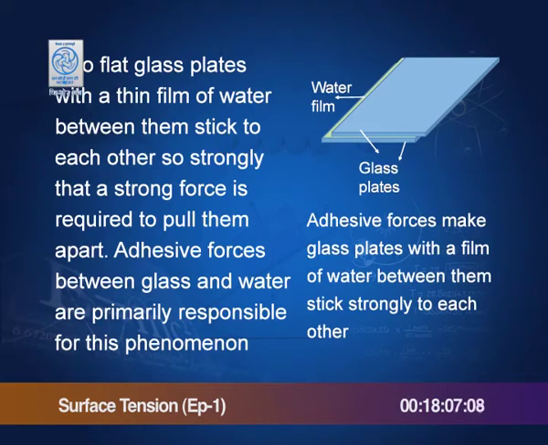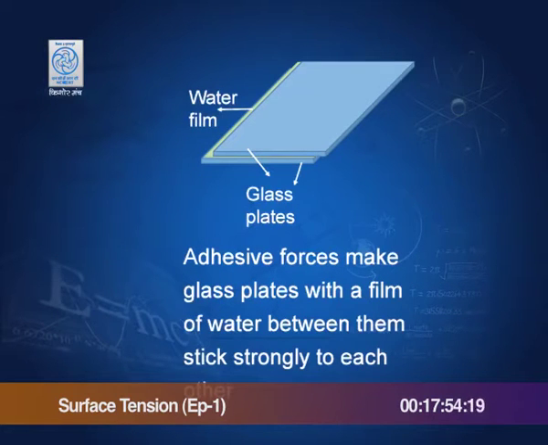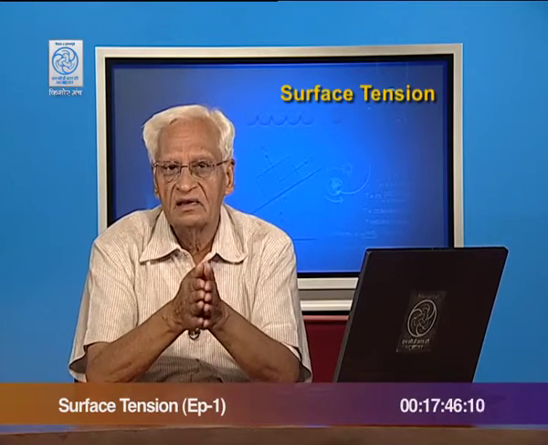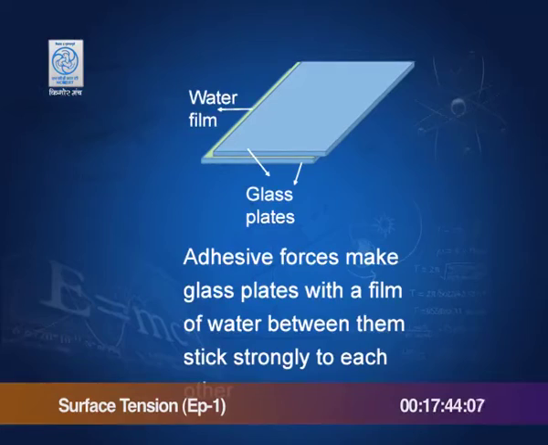You must have seen this also. If you take two glass plates with a very thin layer of water between them and you join them, then they are stuck to each other. In fact, they are stuck so rigidly that you require a lot of force to separate them. What is responsible for this? Again, adhesive forces between the molecules of water and the molecules of glass. They are responsible for this phenomenon.